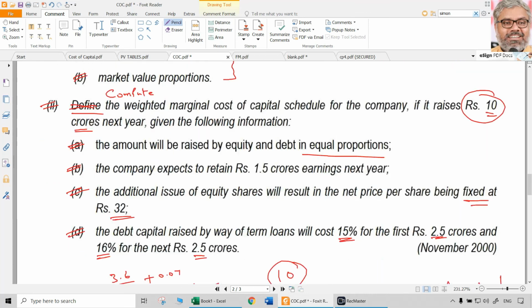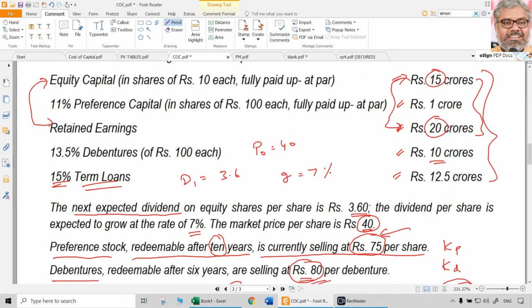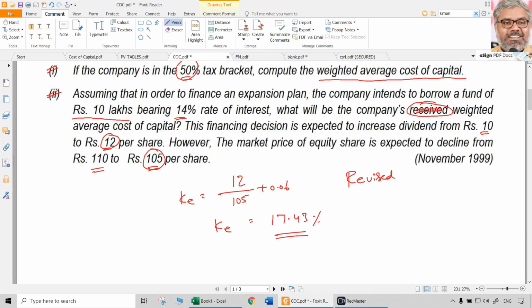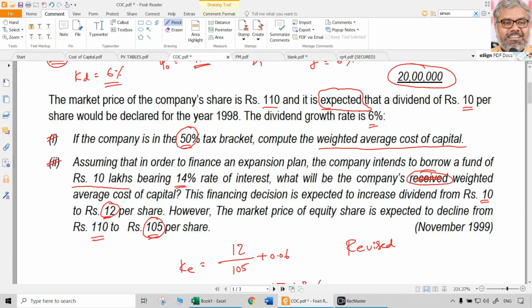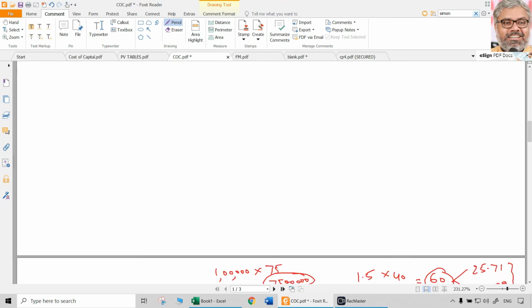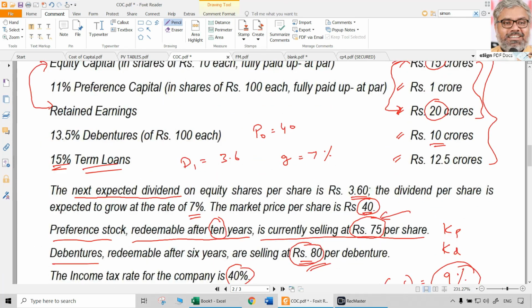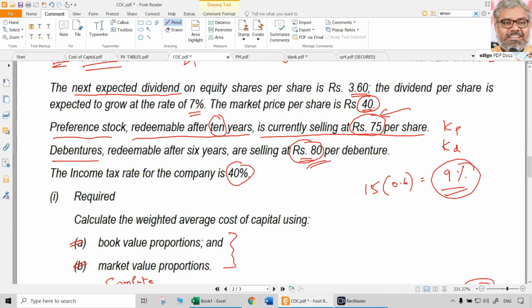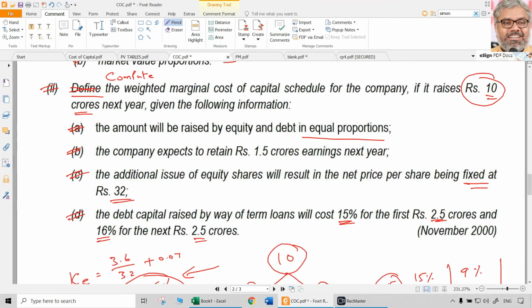But the second part of the question, as we discussed earlier also, can be of two types. Maybe sometimes marginal cost of capital is asked, as asked in this question, or sometimes revised weighted average cost of capital is asked. So you have to read the question carefully to see what is asked. If marginal is asked and you calculated revised, you will get 0 marks, and vice versa. So you have to calculate what is exactly asked. Is marginal cost of capital asked or revised weighted average cost of capital asked?